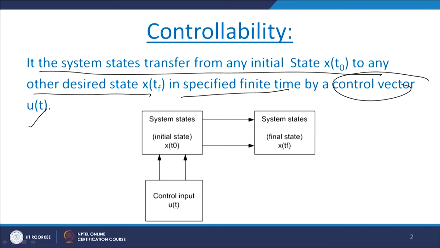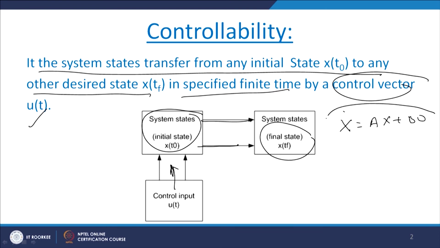That means these are system states, they are called the initial state. Now, because of this control input, they will transfer to a finite state x of t f. That means we are talking about x dot equals A x plus B u. The states at some initial time have been transferred to the final state, and the system is controllable. Then how do you think about this in a general way?